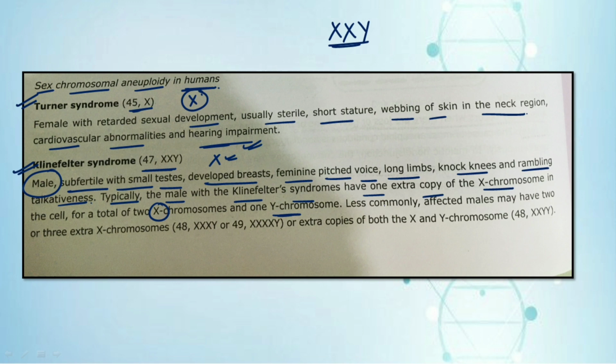Less commonly, affected males have 2 or 3 extra X chromosomes. That is, sometimes the affected males could also have an extra copy of both X and Y chromosomes. This could also be the condition. So this was about Turner syndrome and Klinefelter syndrome.